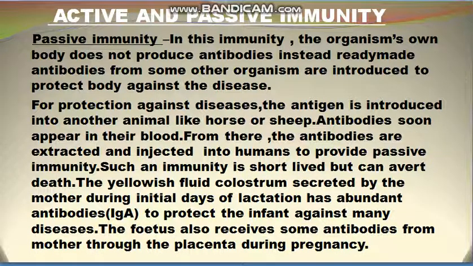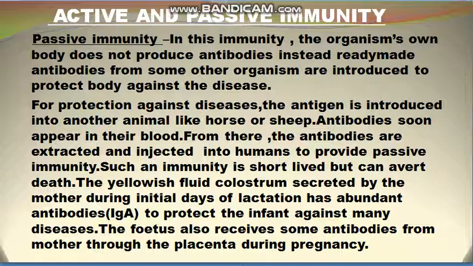So, what is passive immunity? You see, in the case of active immunity, the microbe enters the body and the antibodies are produced. But in the case of passive immunity, antibodies are directly injected into the body of the human being.